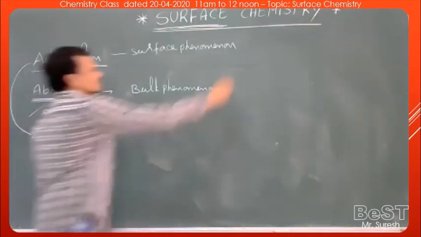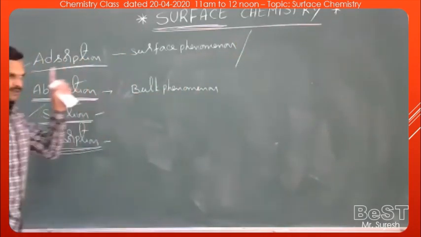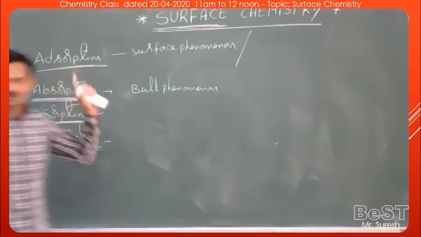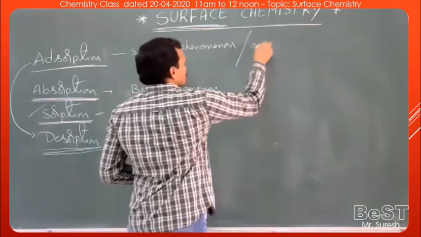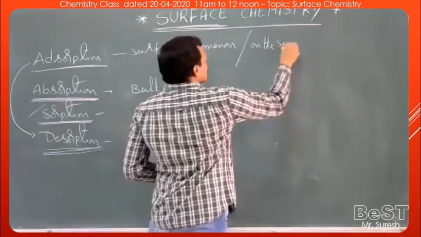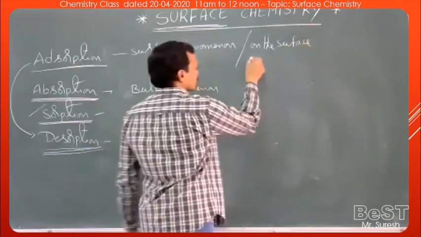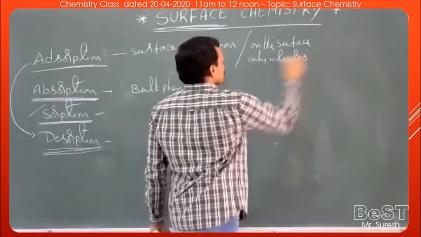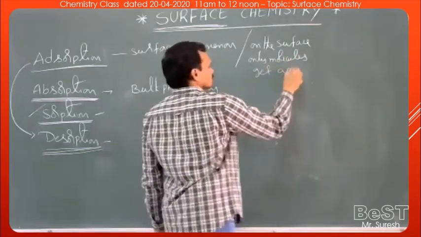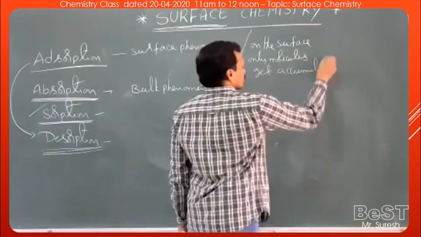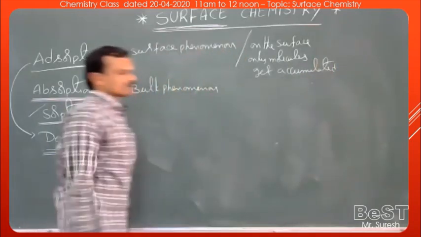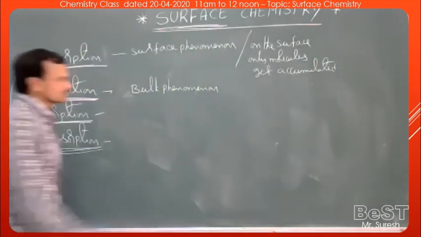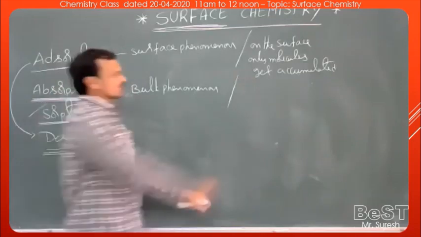Now in this case, the molecules of the substance get adsorbed on the surface only. On the surface only, molecules get accumulated. So the molecules get accumulated only on the surface. Here, the molecules get accumulated